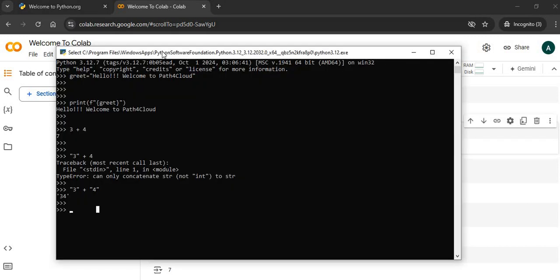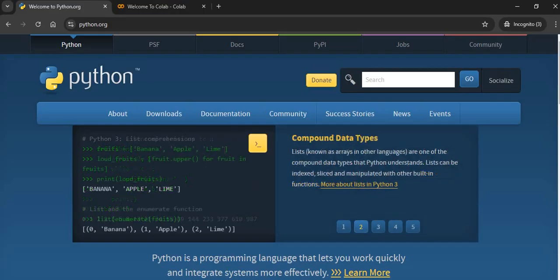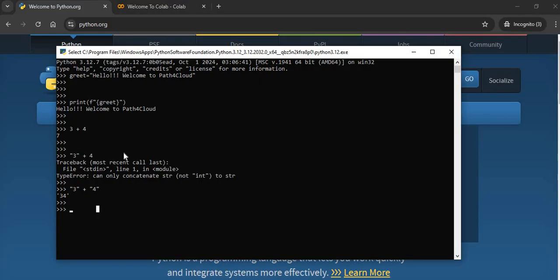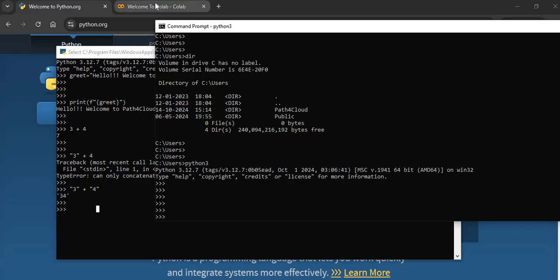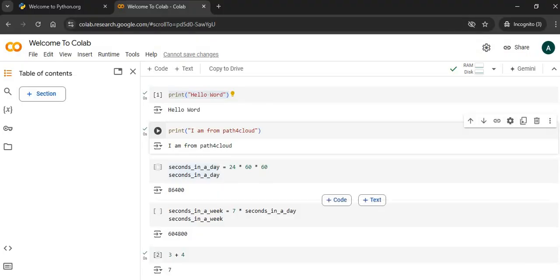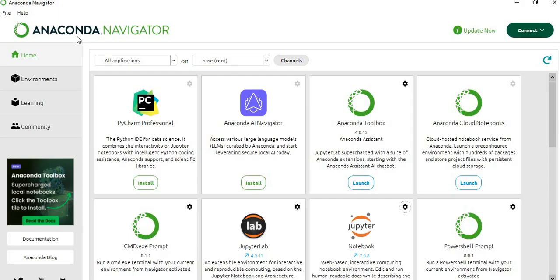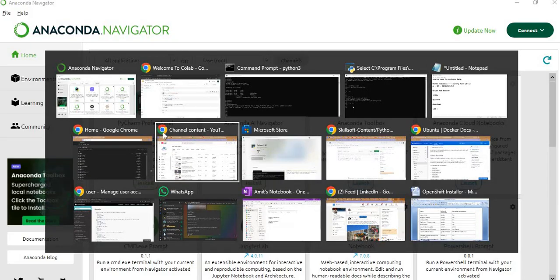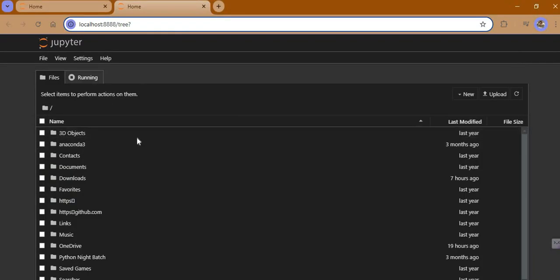The first one is that you can install directly from here. You can install the application, launch it from the command prompt, or go to Colab. And what else is there? Sorry, there is a utility called Anaconda. From there you can launch the Jupyter notebook. Once you have Jupyter notebook, you will have some kind of this format. From here you can go to a new notebook, which you can name, and you can save it locally as well.